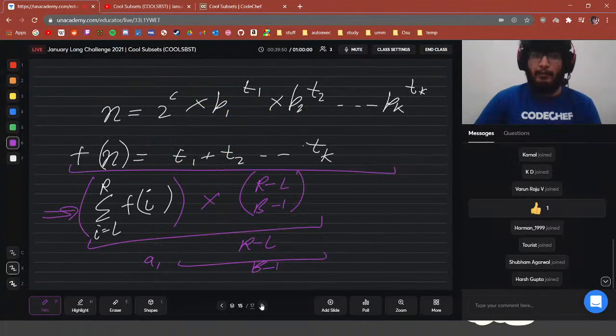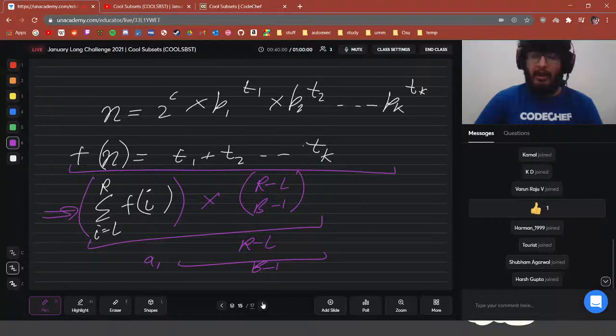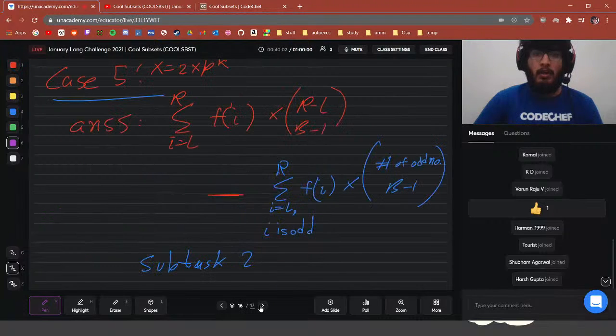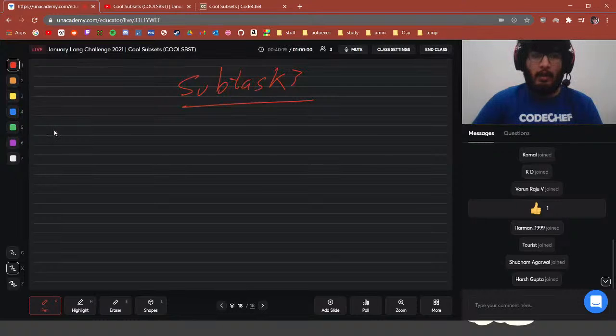For case 4, it would be similar. There is R minus L, B minus 1. We can break those down into two values. This is I is equal to L to R, right? That depends on L and R. It doesn't depend on B at all. And here as well, the answer only depends on this. We have already computed this. We only want this value. So finally, what I want to tell you about is in subtask 3, we only want to go from subtask 2 to subtask 3.